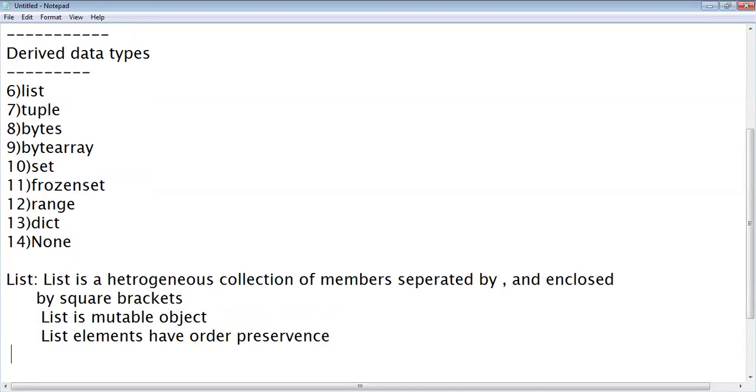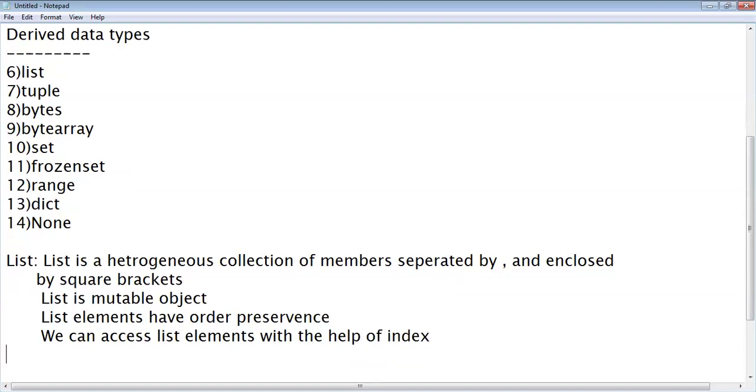Order preservance. That means the order in which we store the elements will be stored in the same order only. Elements order will not be changed. Okay, we can access list elements with the help of index. One more, I'll explain one by one.